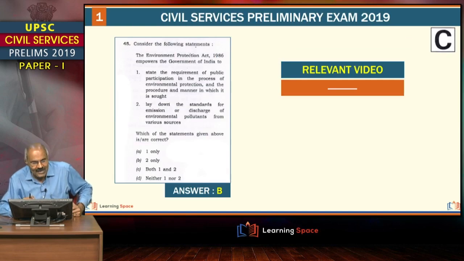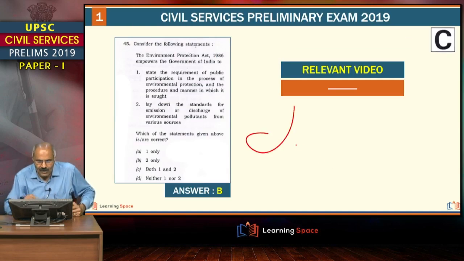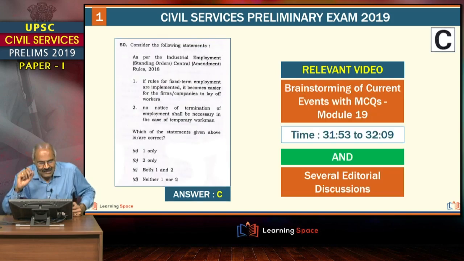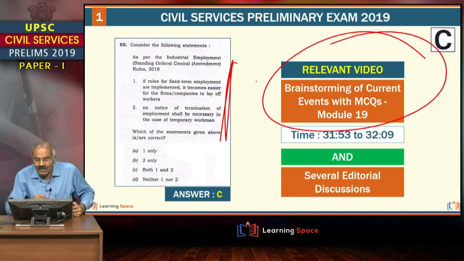And if you go further, this is the Environmental Protection Act, we have not taught clearly. Solid waste management rules, friends, in this revision we have not covered, but whoever are following editorials, they can answer this through the elimination process. This is very clear. This came up in the brainstorming of current events.